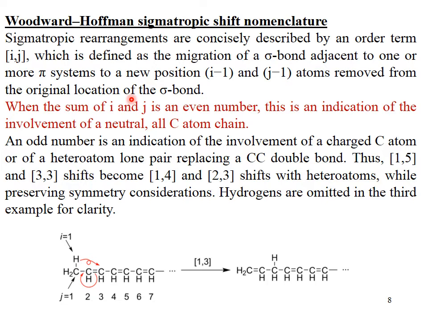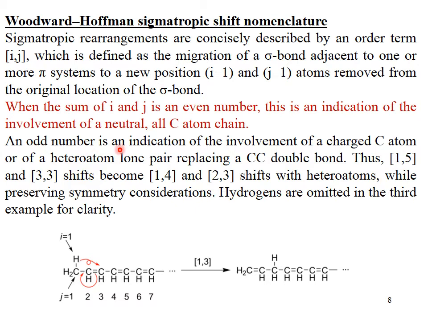You can see in this example that here hydrogen is going to be represented with I is equal to 1, move towards the pi electrons of the double bonded carbon atom, and here pi electrons are going to move towards this, and this is a 1,3 shift.